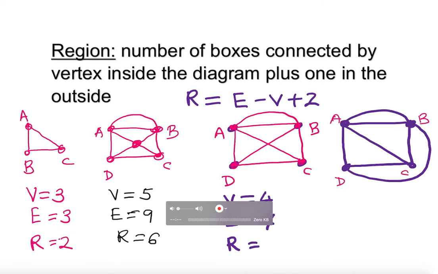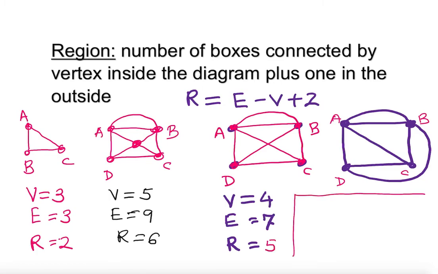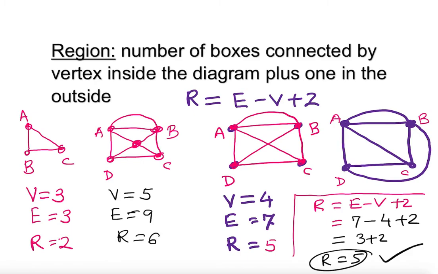So again, the number of vertices is the same, 4, and the number of edges is 7. Now how many regions? You see 1, 2, 3, 4, and there should be 1 more, 5 regions. So clearly this is 5 regions here. Or I can use the formula here. So what is the formula? Regions is equal to edges minus vertices plus 2. So edges is 7 minus 4 plus 2. So 7 minus 4 is 3, plus 2, and regions is equal to 5. Bingo. It works. Excellent.